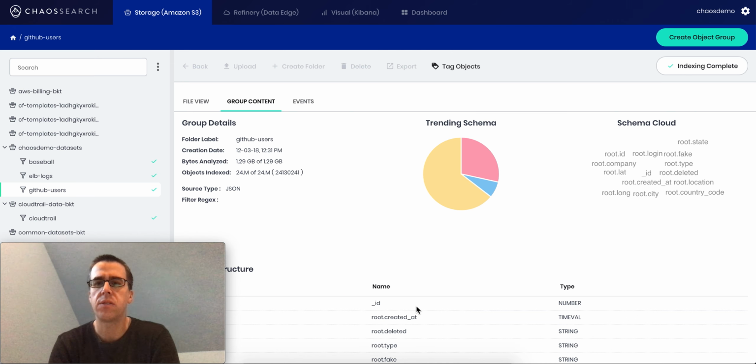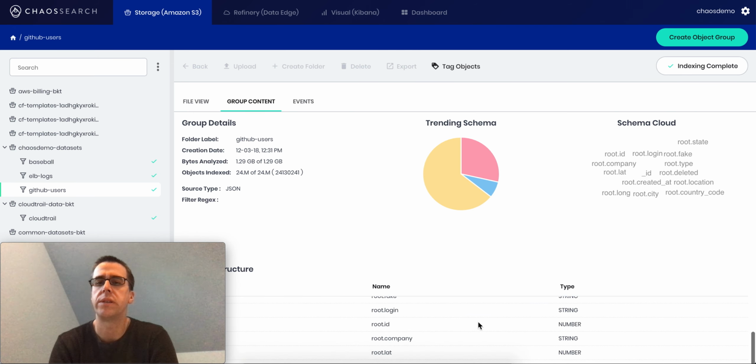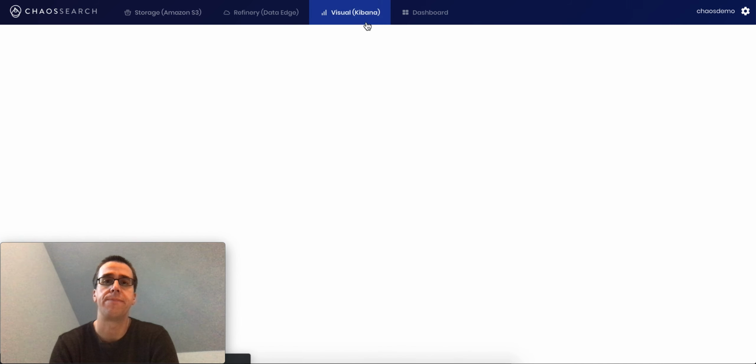You can see with the ChaosSearch platform, we auto detect schema on reads. So this is 24 million records, compressed down, processed through. It's about a gig and a half, but uncompressed JSON, it's probably I think 50 or 100 gigs of data. And you can see here we've identified the schema for us, strings, time values, numbers, etc. And so from here we've indexed this data. We can start asking questions of it.